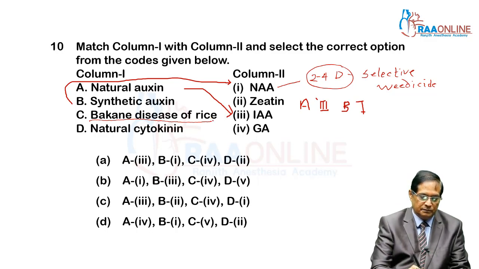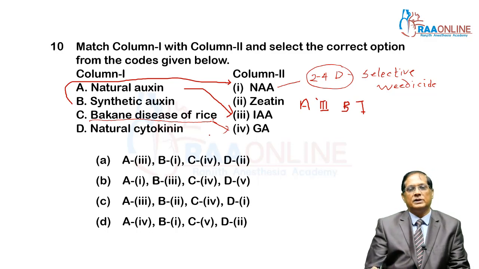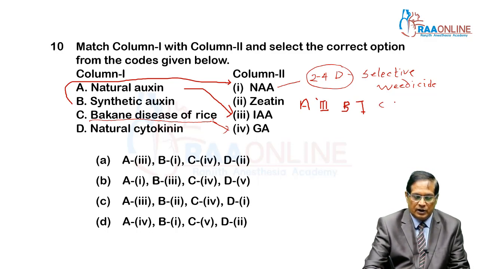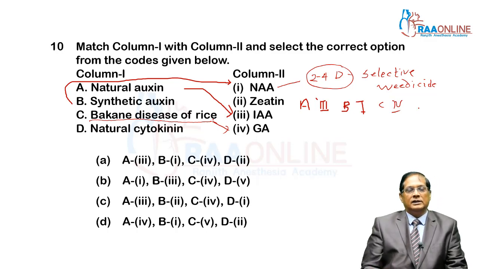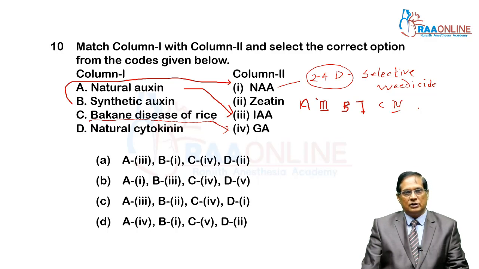Then Bakanae disease is concerned with rice, and it is in Japan, and it is with the discovery of gibberellin. Actually, Japanese farmers, while working in the paddy field, observed abnormal tallness in paddy seedlings. They called them Bakanae. Bakanae is an abusive term in Japan, and it means foolish seedling disease, which leads to the discovery of gibberellin hormone.